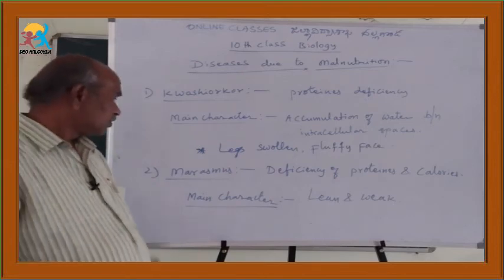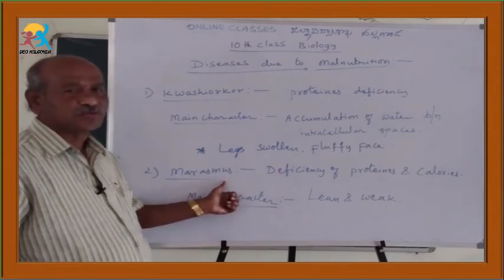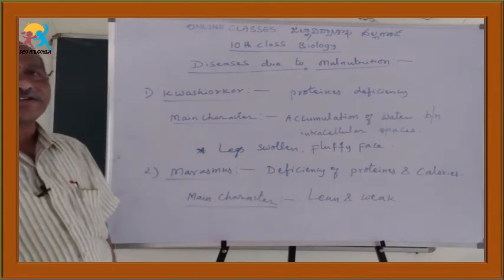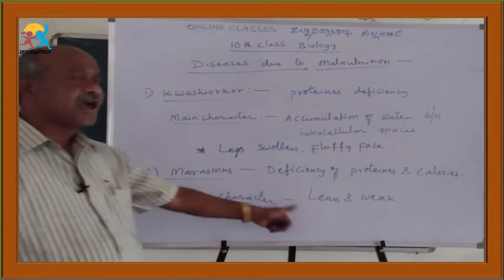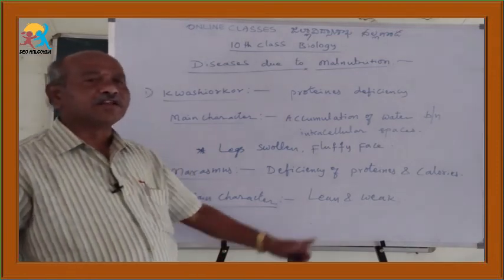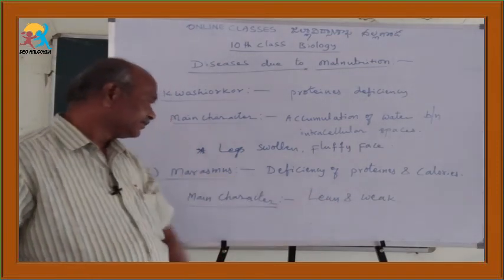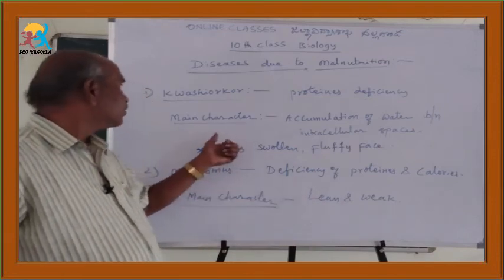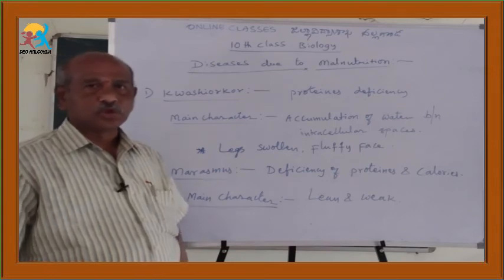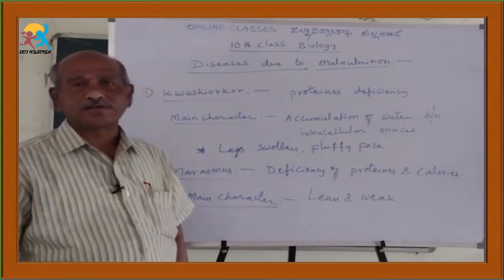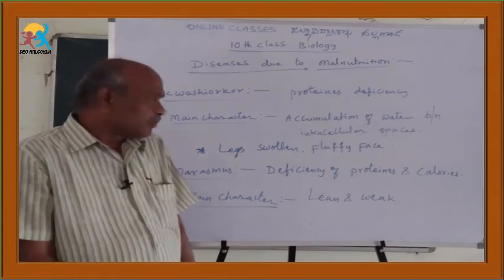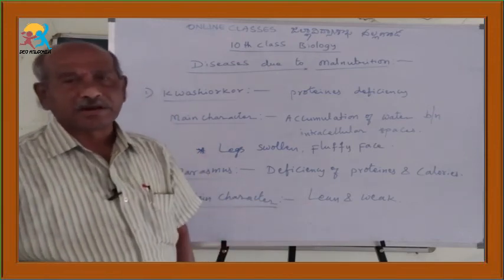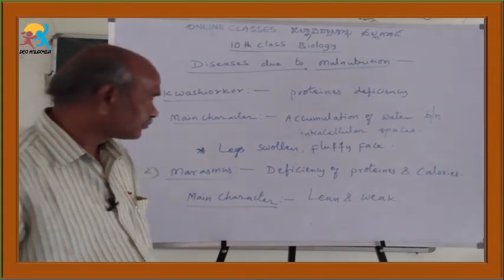So this is about the second disease, marasmus, caused by the deficiency of proteins and calories in children. The main character, the children become very lean and weak. Then other characters are like that of kwashiorkor: poor development of muscles, dry skin, diarrhea.